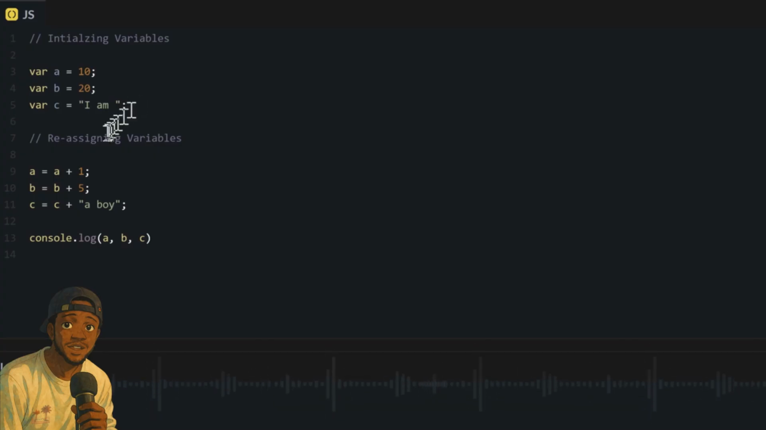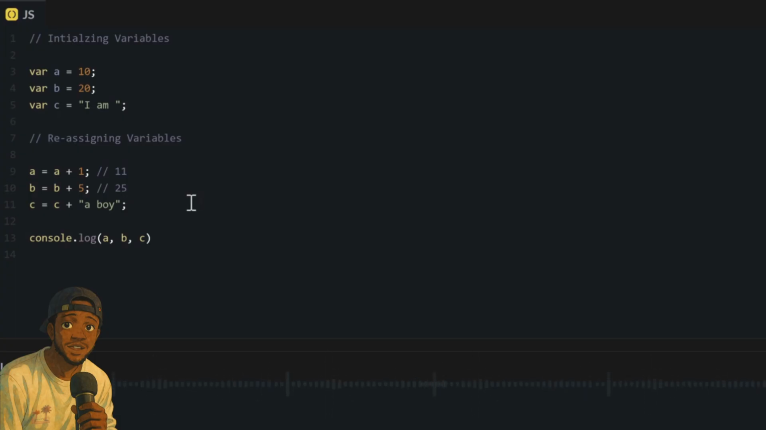Now, for our exercises, we could change the value of these variables. So first, I go do a equal to a plus 1. Now, what's the solution of this one? It could be 10 plus 1. Before, we set a to 10. So now we just dey add 1. So the answer will be 11. Now, we go change b to be b plus 5. What will be the solution? b na 20. So 20 plus 5 could be 25.